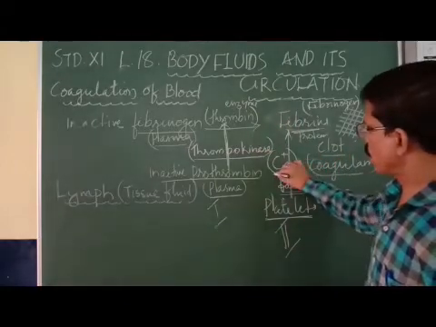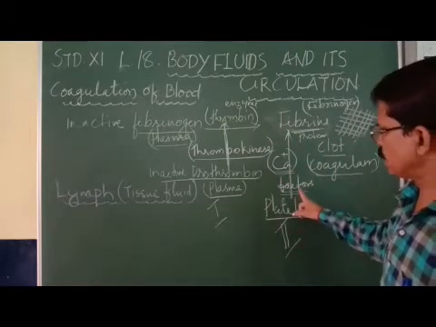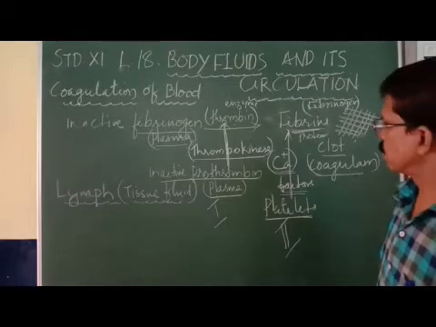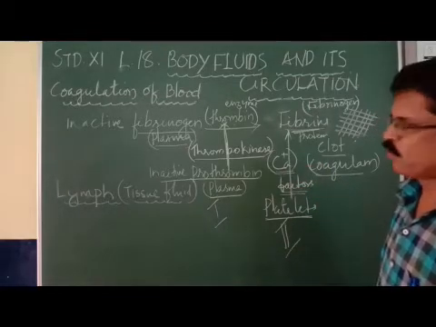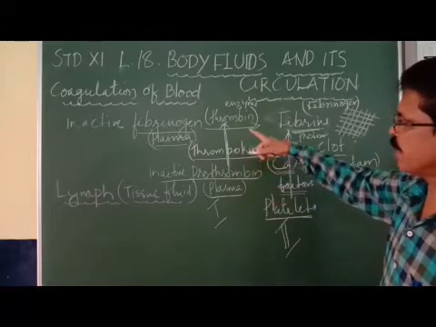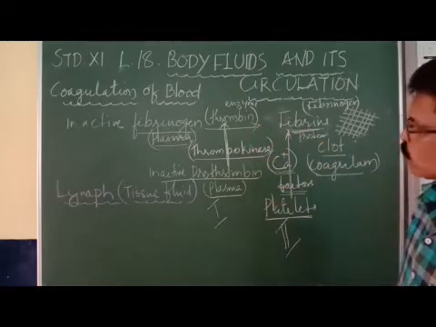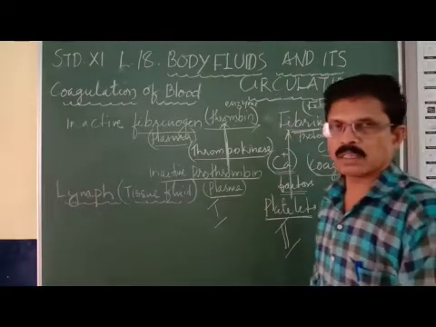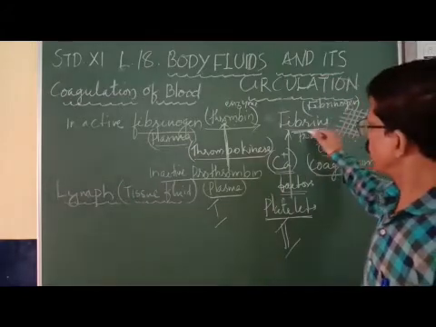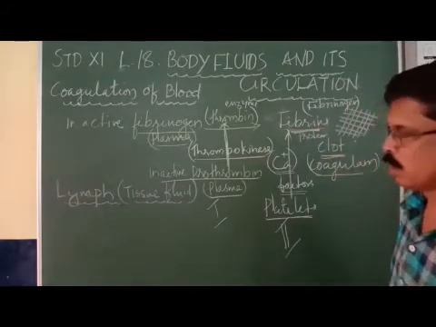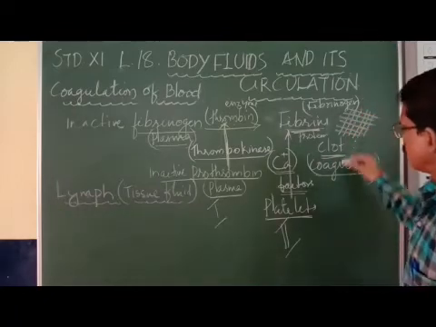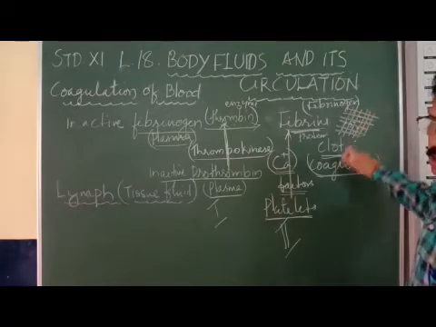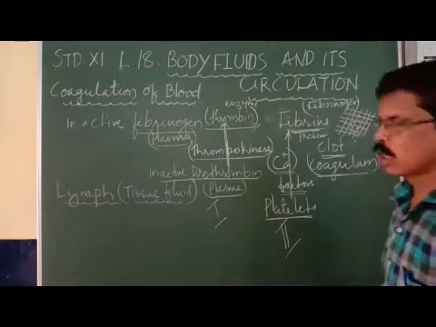Calcium ions are also required in this process. So platelets release certain factors like calcium factors and many other factors, and that will promote the conversion of inactive fibrinogen into fibrin. This is what is called the clotting of the blood. Once again, during the clotting, at the point of injury, what is formed? The fibrin mesh or clot is formed. The clot is a mesh-like structure which can trap the blood cells, so the blood cells will not come out through the clot or coagulum.